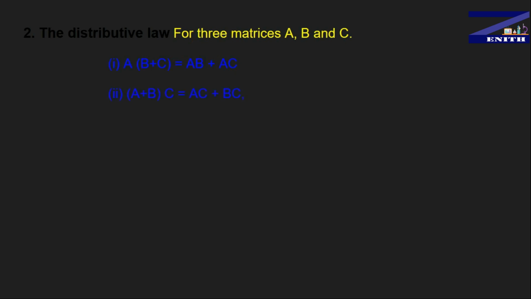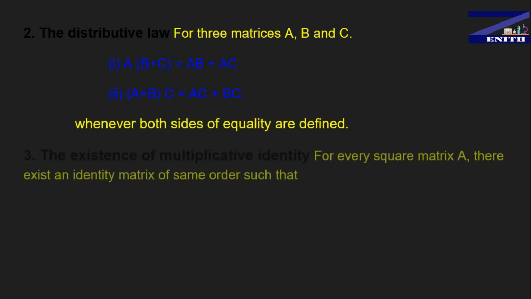And the same as that for the second part, suppose you have A, B and C matrices, you are adding the A and B matrices, and after that you are multiplying the answer matrix with matrix C. Now this one is the LHS. Now for the RHS, you individually multiply A with C and B with C, and you will always get the same matrix. So this was all about the distributive law, whenever both sides of the equality are defined.